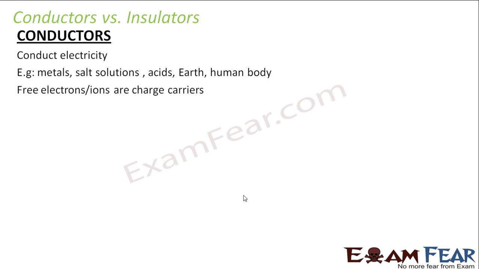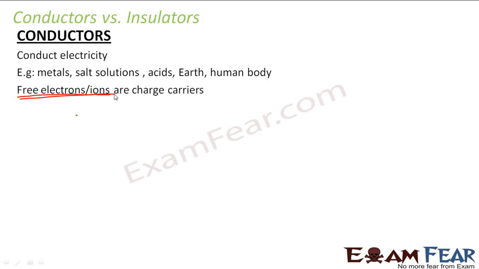Conductors have free electrons or ions. Free electrons or ions are charge carriers. This is an important point because this is the basic fundamental which makes a conductor conduct electricity, right? Because in conductors we have free electrons. What are free electrons? Even though you know it, let me explain it for review.